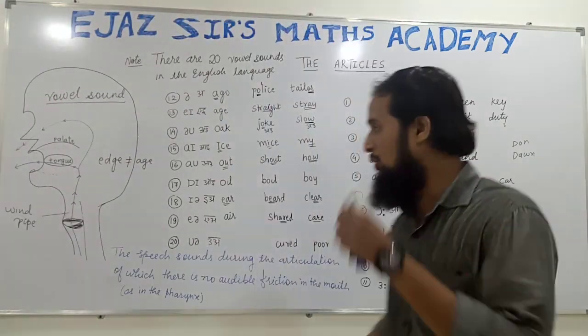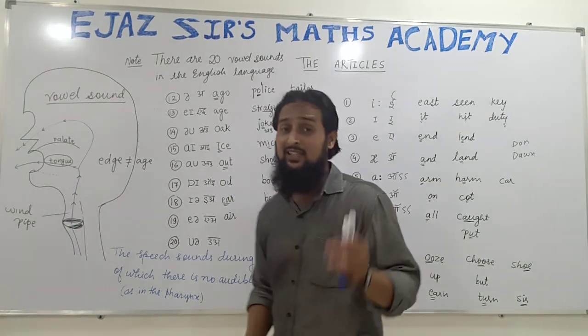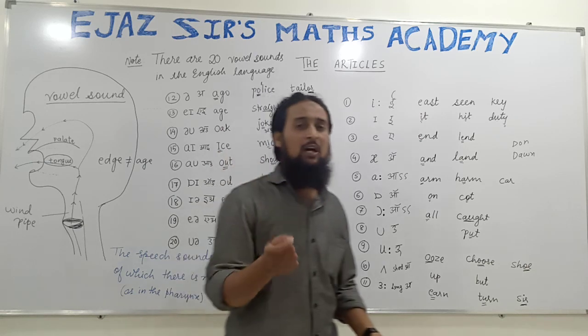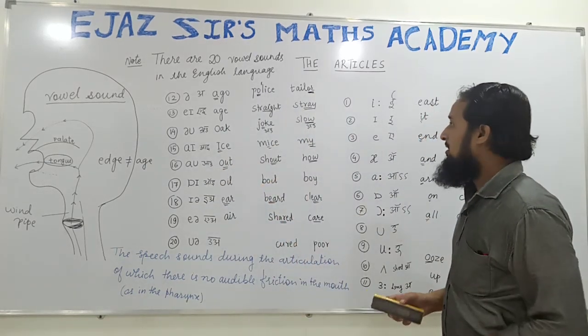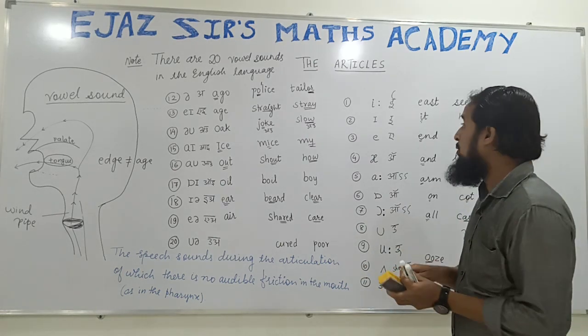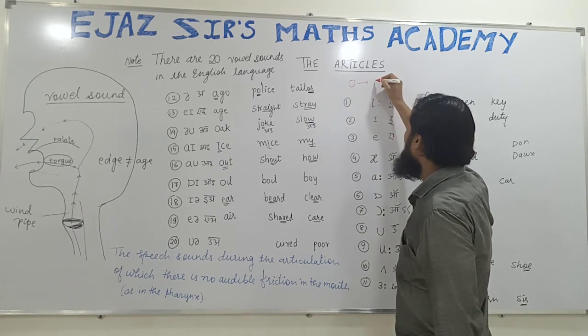I hope you understood these 20 vowel sounds in English. They are represented by 5 letters. We have 5 letters, but these 5 letters denote 20 vowel sounds. Sometimes O shows when we use the letter O. This O sometimes denotes the sound